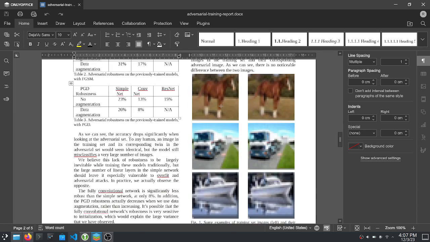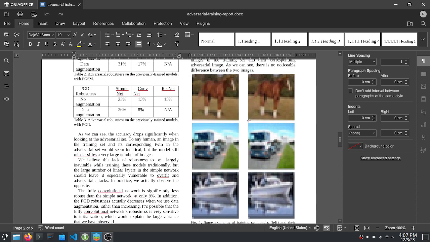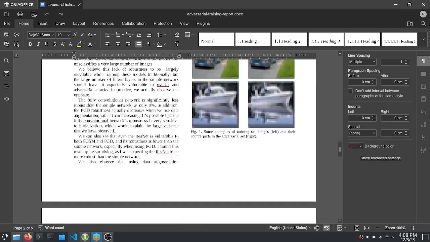And I've also included some images here. The image on the left is the original image in the dataset, and the image on the right is the version that was generated by FGSM. And as we can see, they look completely identical. So again, we want to prevent machine learning models from classifying these differently. So as we've already established, adversarial robustness cannot be achieved through data augmentation.